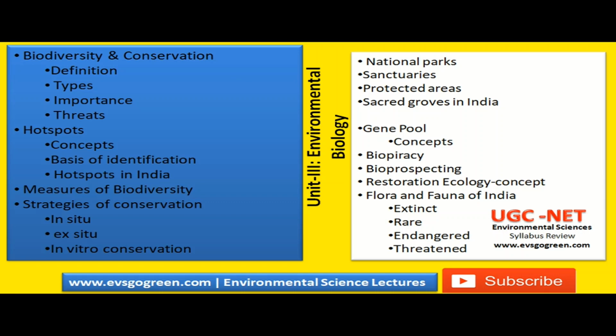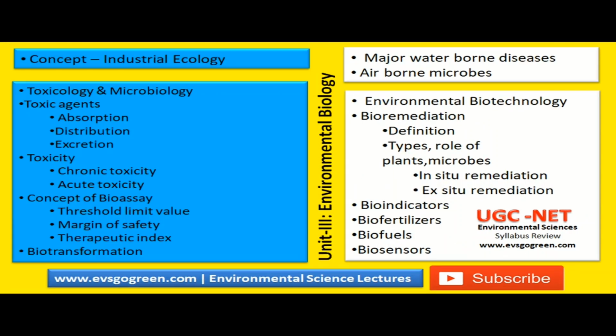Then you learn about the flora and fauna of India. Mainly under this, you are going to learn about the extinct, rare, endangered, and threatened species. This is very, very important. You need to understand the difference between extinct and rare, or the difference between extinct and threatened species. You need to have a clear understanding. That is why these topics are given. Let us move to the next set of topics.